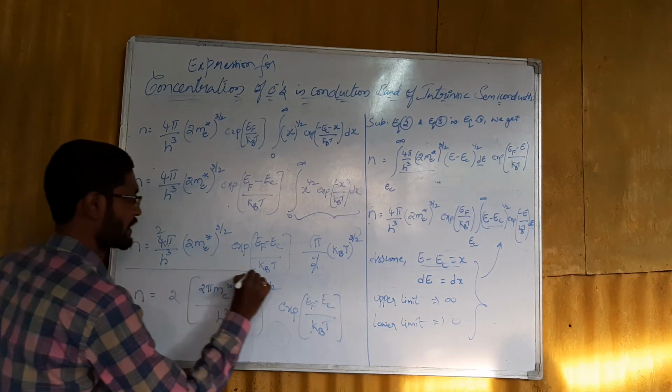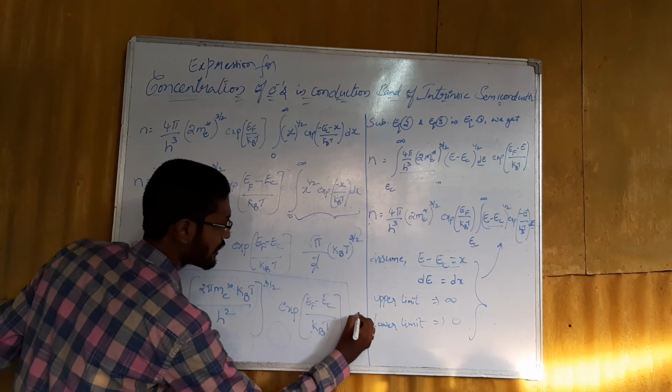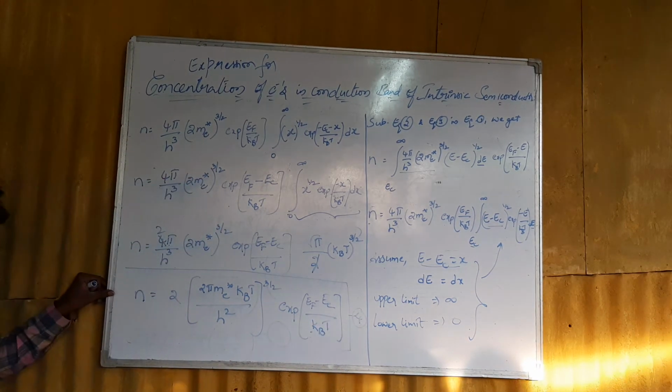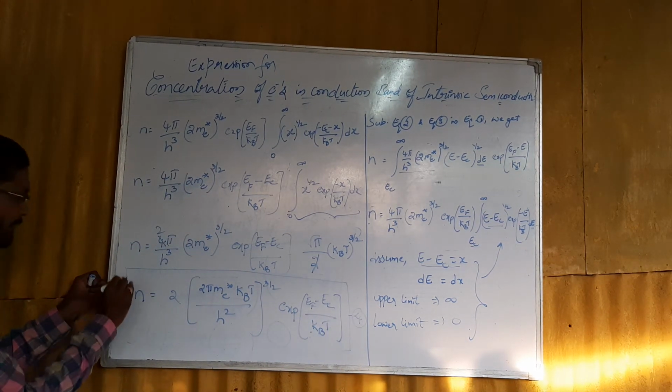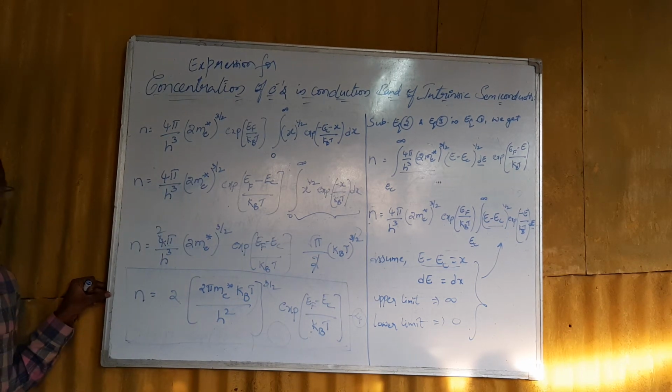And this is the final equation number 4. This equation 4 represents the concentration of electrons in the conduction band of an intrinsic semiconductor.